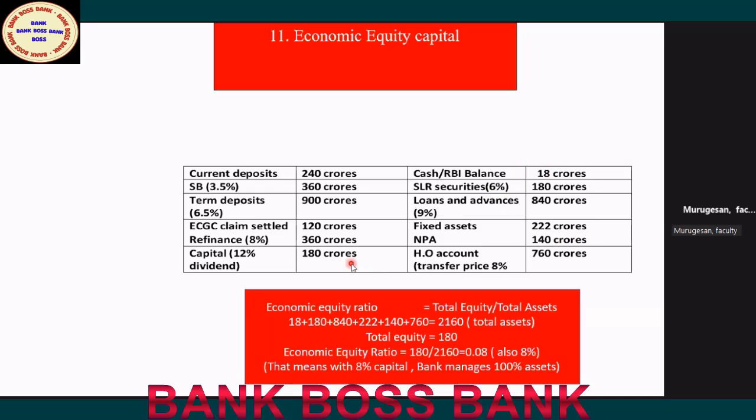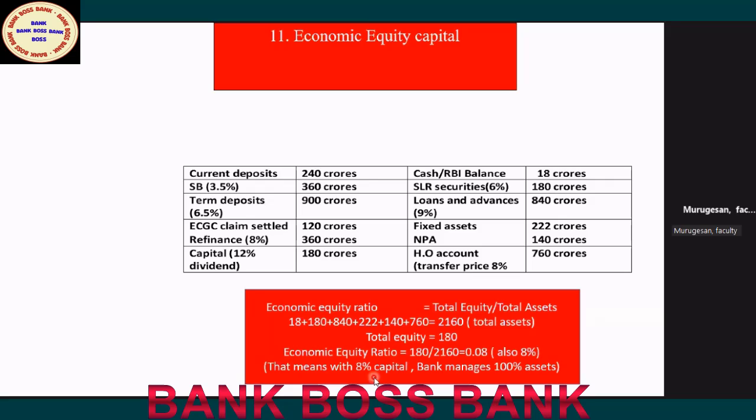If you total all assets, it is 2160. Capital here is 180, so divide 180 by total assets, it will become 0.08. When you convert to percent, it becomes 8%.